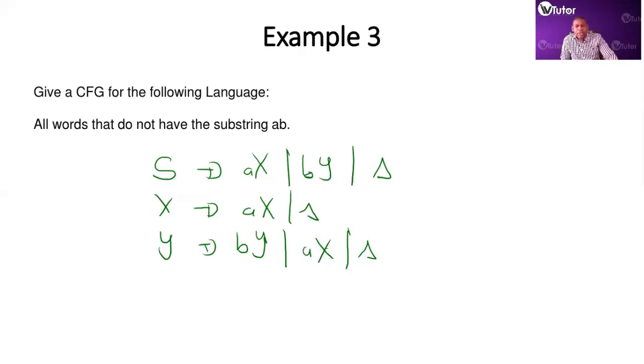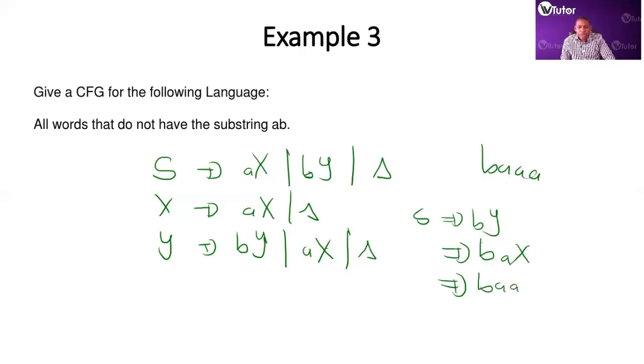All right, so let's think of a few. Say B, A, right? So what do I have? I have S goes to BY. Y will then go to AX, and then X will go to AX, and then the last X we terminate with null, so it's BAA.